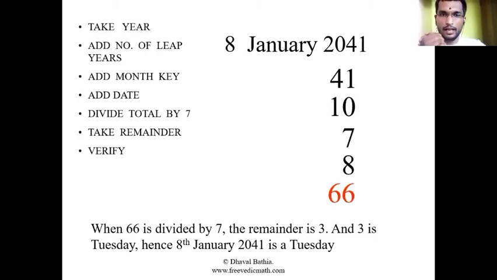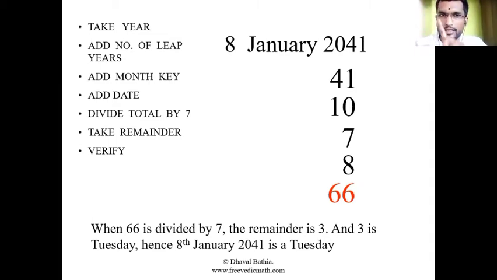Now take another number: 41. Ten leap years are there till 41, because 4, 8, 12, 16, 20, like that I will go up to 40. How many come up to 40? 10 leap years.